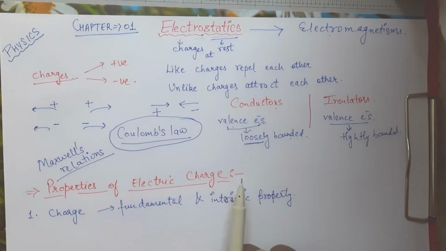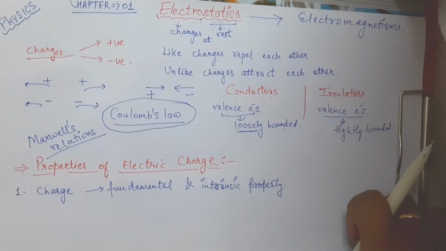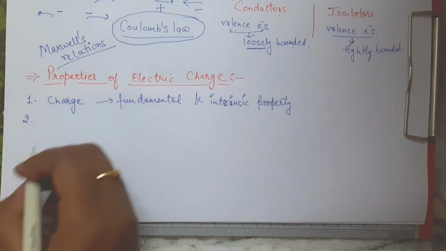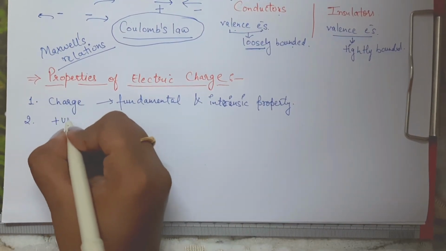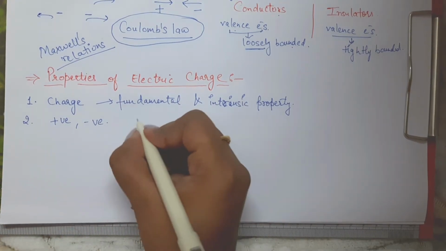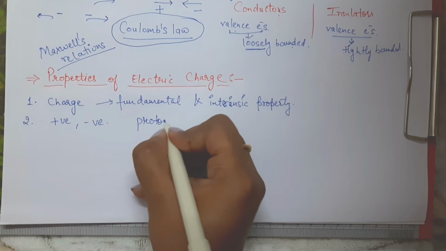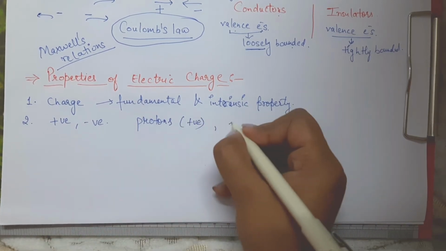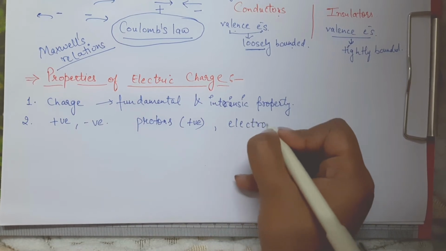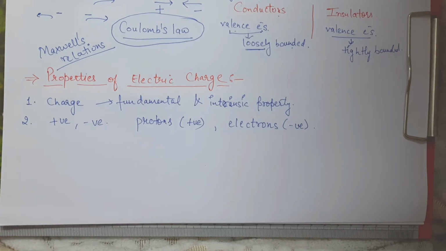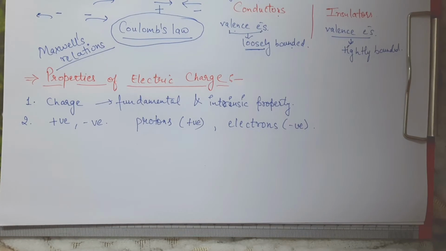Now moving on to the second property. Charge is of two types that we have studied, that is positive charge and negative charge, and furthermore protons always carry positive charge, and electrons always carry negative charge, right? So this you have to remember always, that a proton carries positive charge and an electron carries negative charge.